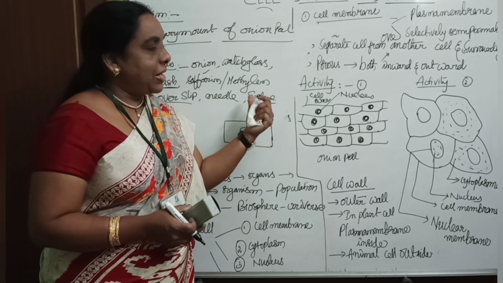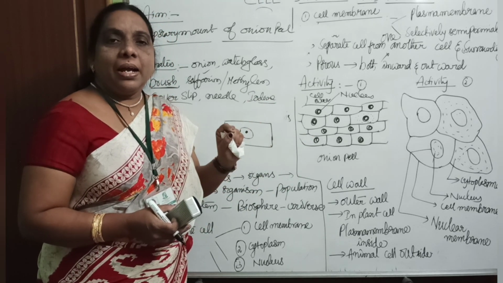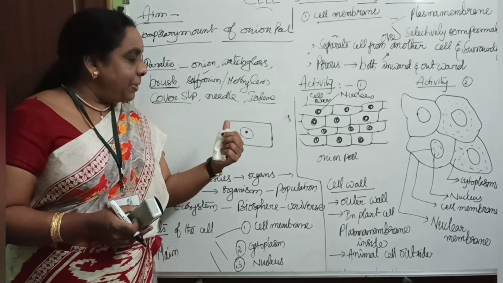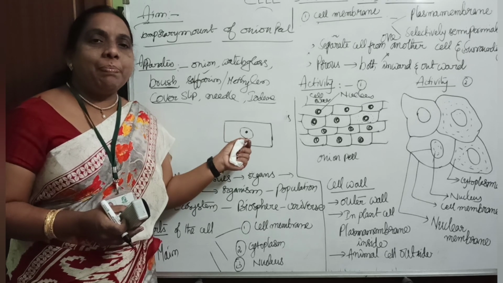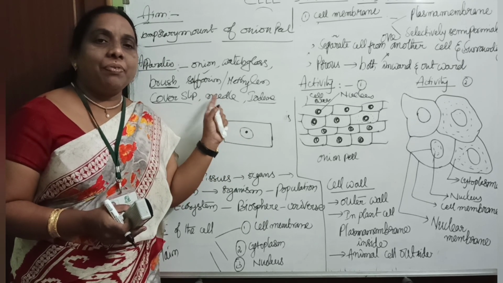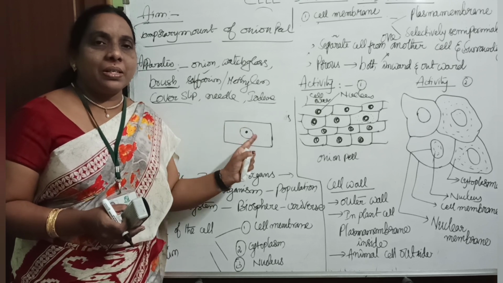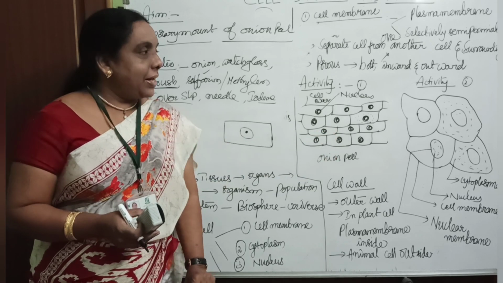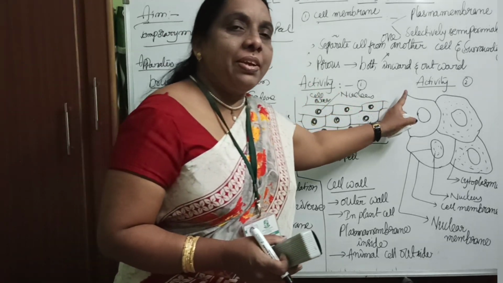Let me brief quickly. We took the onion peel and placed it in a water-containing jar, and with the help of the brush we placed it on the slide, and we kept iodine, followed by the saffron, followed by the cover slip, observed under the microscope, and then we see this particular structure. Okay, so next one. Activity 2 is also given here.